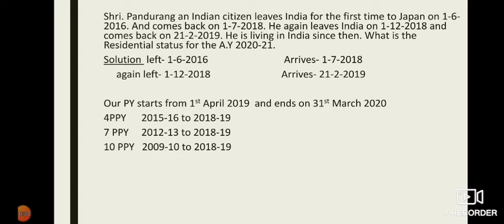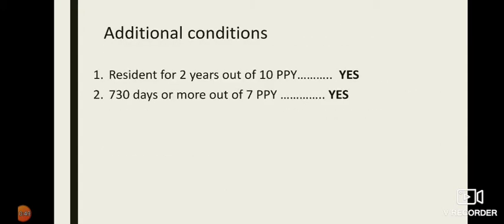He left India for the first time in the year 2016, which means in 2009-10, 10-11, 11-12, 12-13, 13-14, 14-15, all these years he was resident in India itself. So the first additional condition Sri Pandurang fulfills, as he was resident for more than 2 years out of 10 preceding previous years.